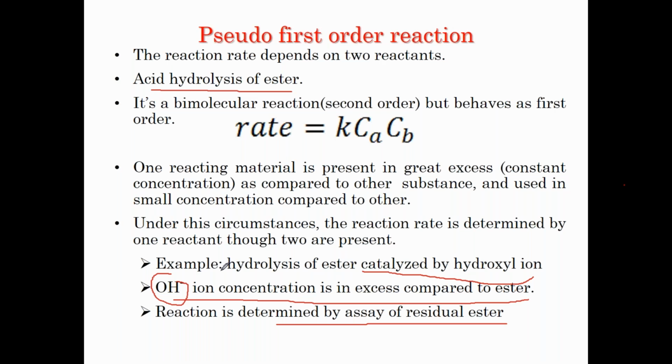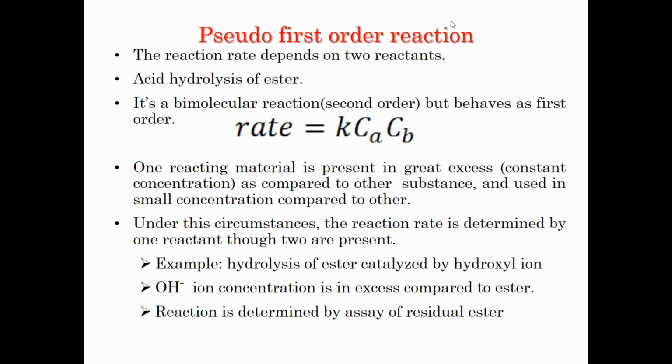That's why it is called a pseudo first order. Instead of being second order, it is actually behaving like a first order. That's why it is called pseudo first order reactions. So one example is alkaline hydrolysis of the ester. You make that point because we are mentioning OH ion, so it is alkaline hydrolysis. So that's about the pseudo first order.